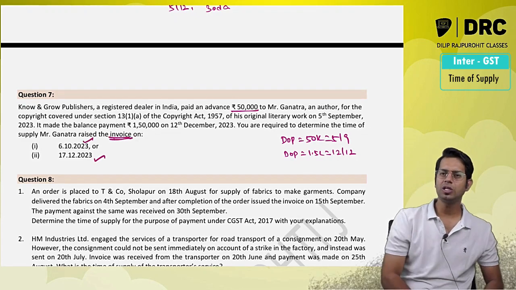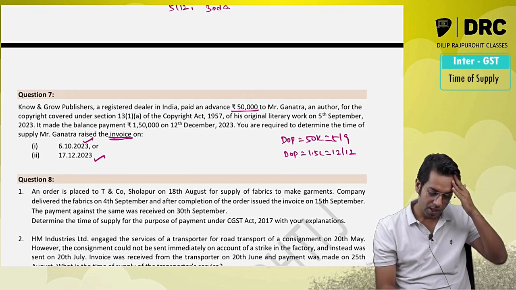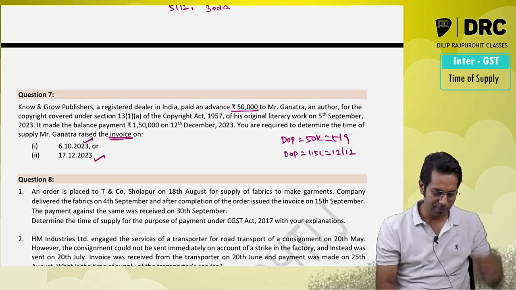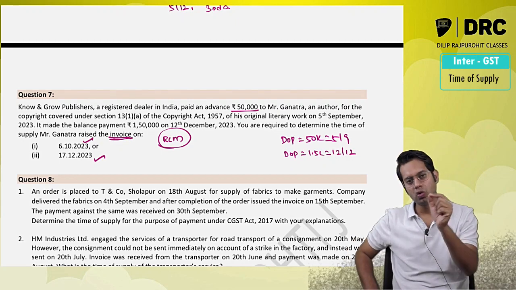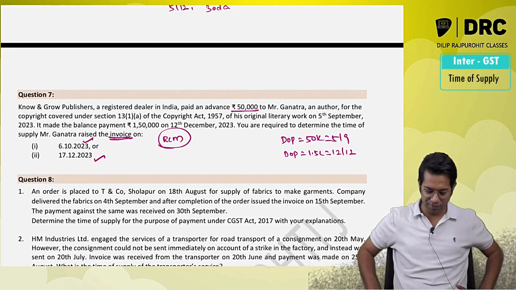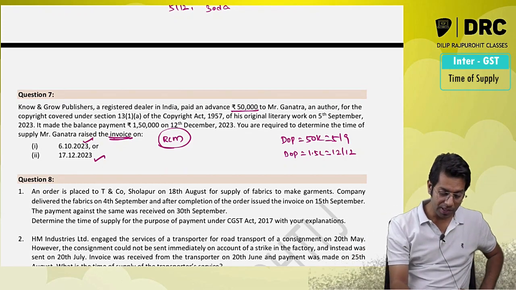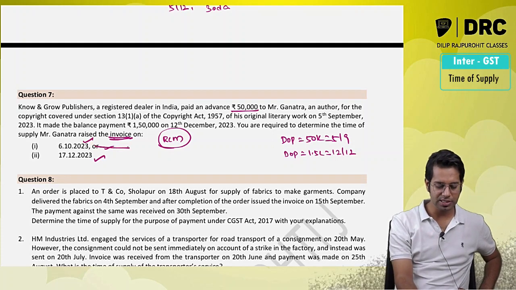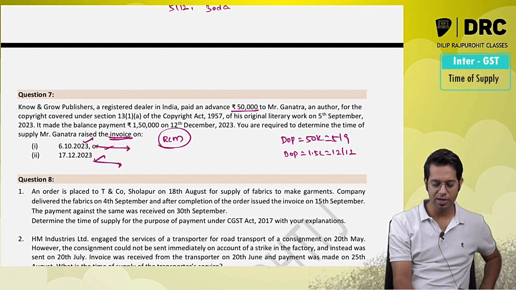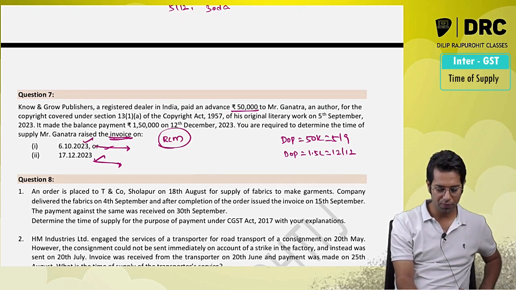You are required to determine the time of supply if the invoice is issued on this date or on this date. So please note, this is a case of RCM. This is a case of reverse charge mechanism. So in case of services provided by an author to a publisher, the publisher has to pay the taxes under reverse charge. What is the time of supply, sir? The time of supply in case of reverse charge is what, sir? Date of making the payment or 61 days from the date of supplier invoice. So in the first case, if I calculate 61 days in both the cases, it comes to 16th of October. So October month, how many days are left over, sir?